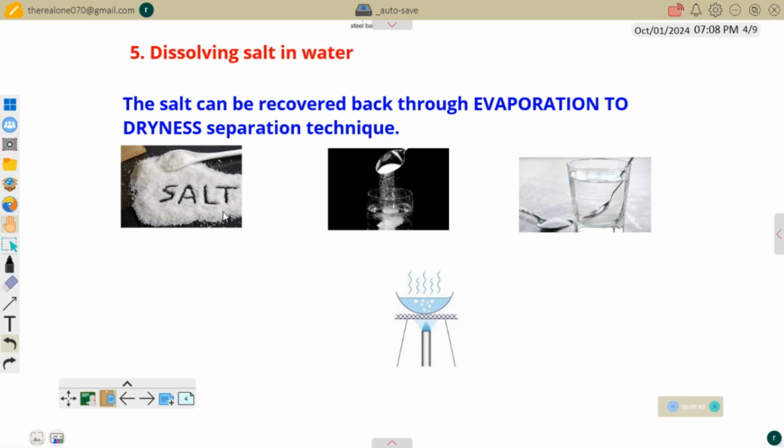Now, this is salt. Watch the way the salt is poured inside water. It is going to form a true solution of sodium chloride, whereby the salt can no longer be seen at all. It will not cause the Tyndall effect.